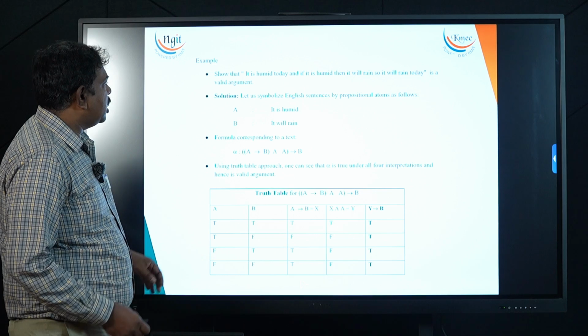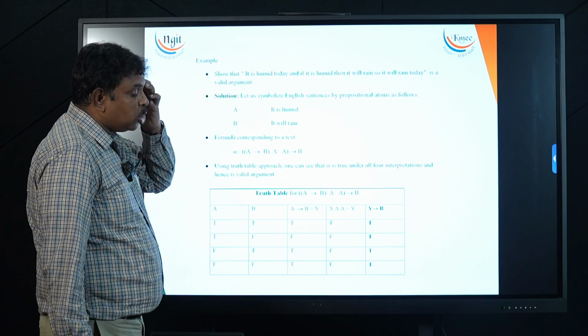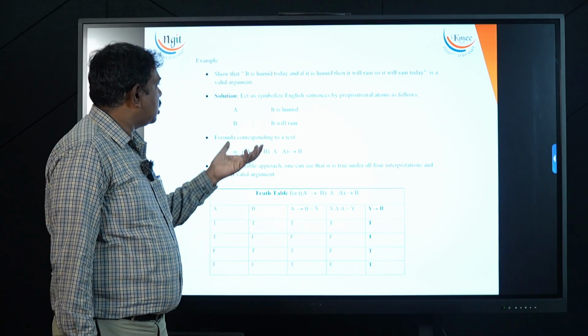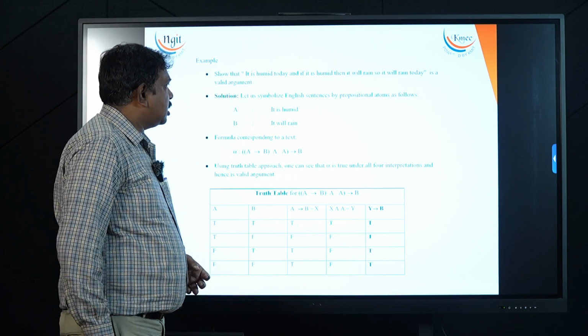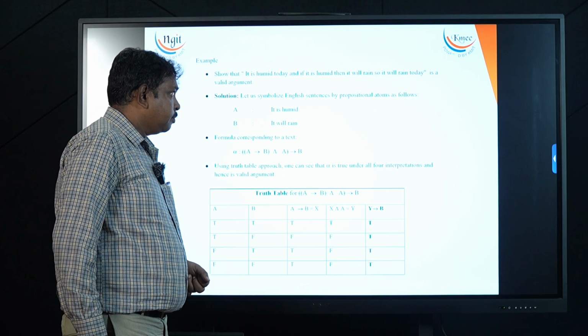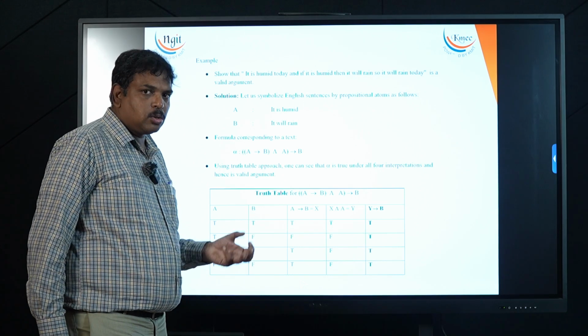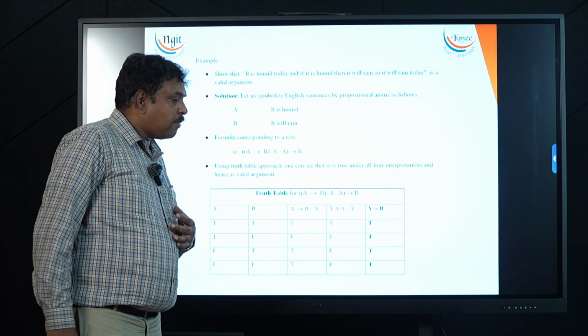Suppose there is a logical statement with one premise saying that today is humid, and another premise saying that if today is humid, then it will rain. So the third is that it will rain today. There are three true premises. Now, is it a valid one?